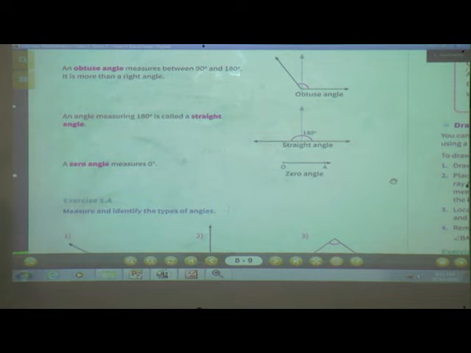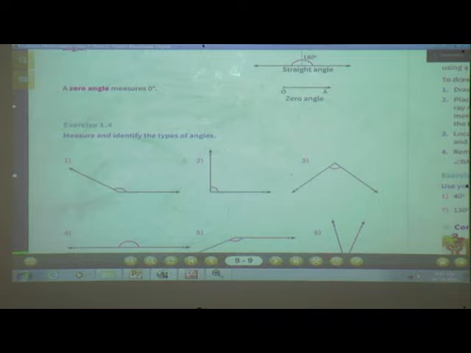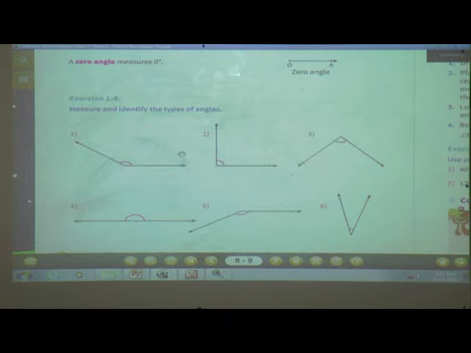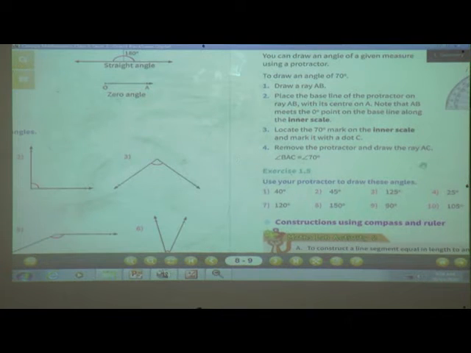Okay, so students, here is exercise 1.4. You can identify the angles and measure them with the help of the protractor. Now on the next page,